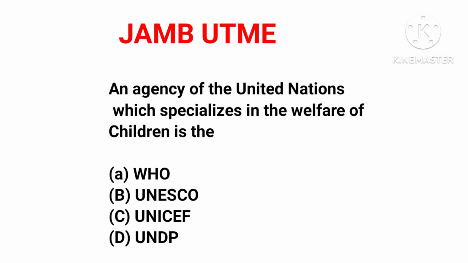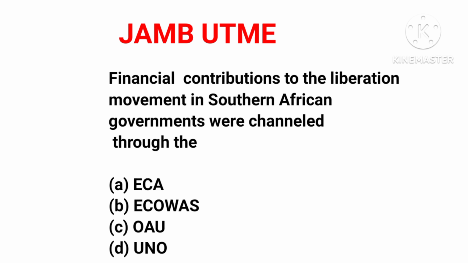Now let's move to the next one, which is the last question this year. Question 40: financial contributions to the liberation movement in Southern African governments were channeled through option A, ECA, B, ECOWAS, C, OAU, and D, UNO.